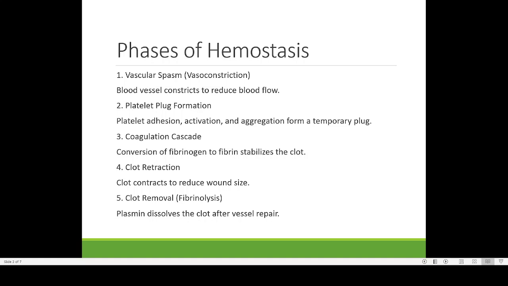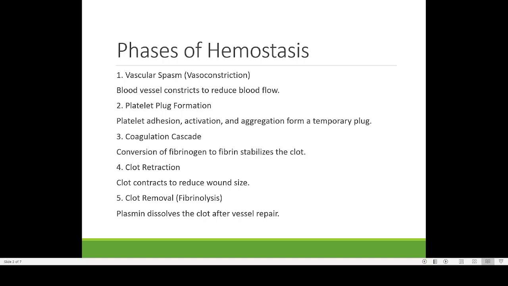In it, there are a number of protein substances which we call clotting factors, and these clotting factors are activated in a stepwise manner. The first one is activated, then factor 12, factor 11, factor 9, then factor 10. Finally, the fibrinogen will be converted into fibrin, forming the blood clot.